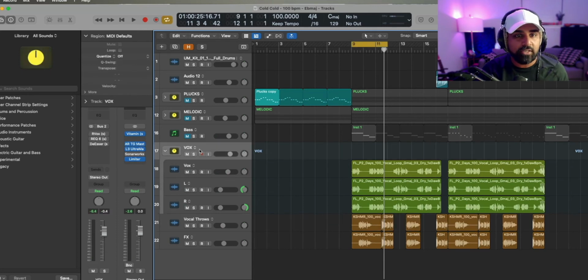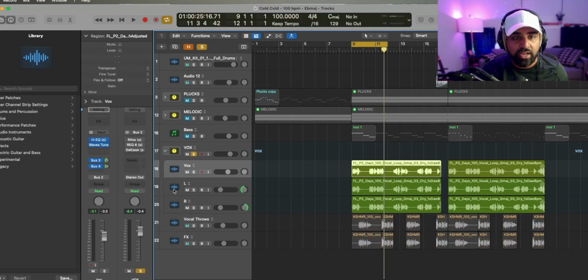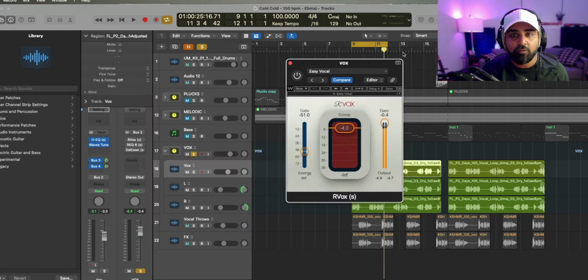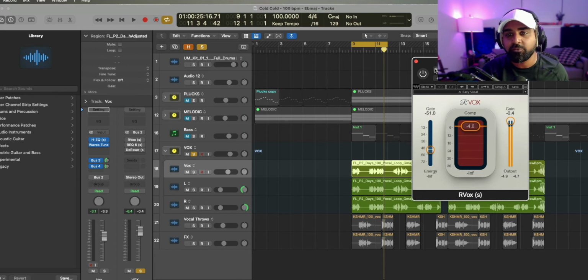Now what I also have going on is, on the right, left, and the center vocal that's playing, I also have some processing. So I have an Ovox that's compressing. So let's enable that after we start playing it.